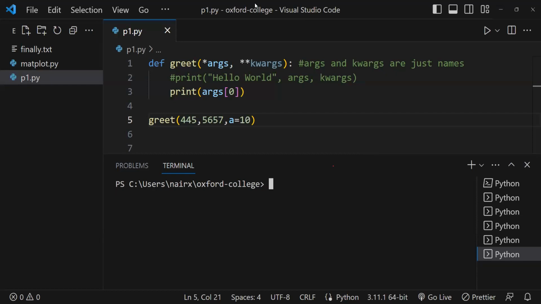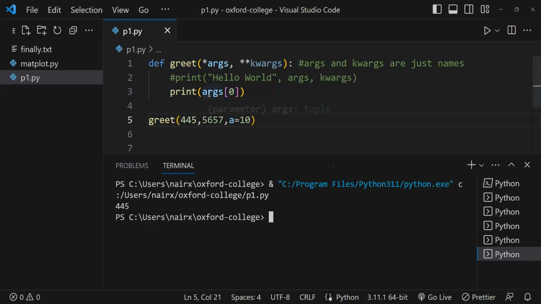So args is a collection which will have all the positional arguments. Kwargs is also a collection, which will have all the keyword arguments. So here I am trying to print the first value of the positional arguments. 445, exactly. So now if I run this program, it is printing 445 because I am printing the first value of the positional argument collection.